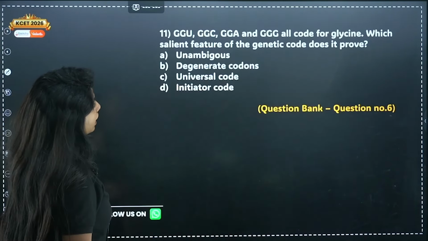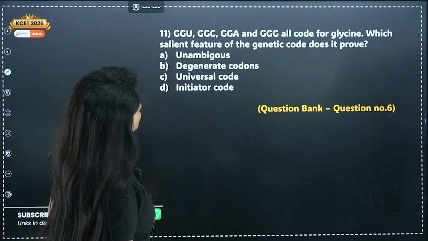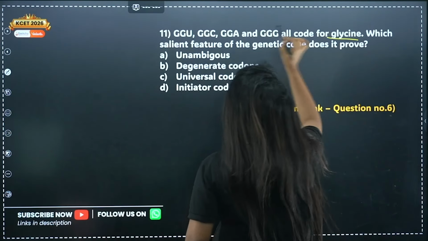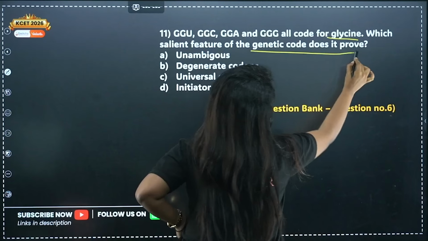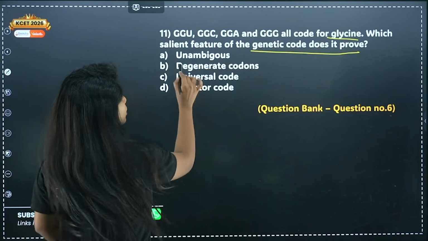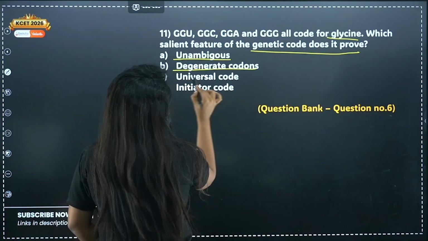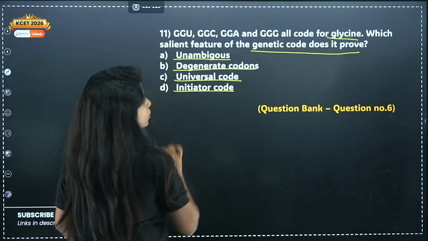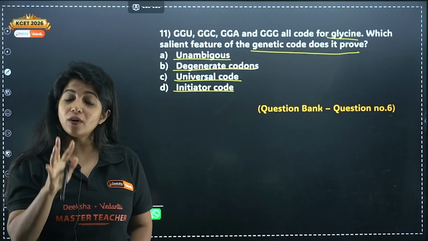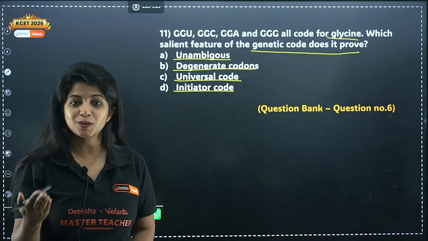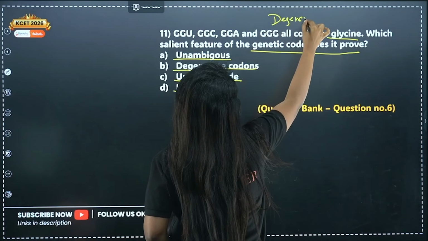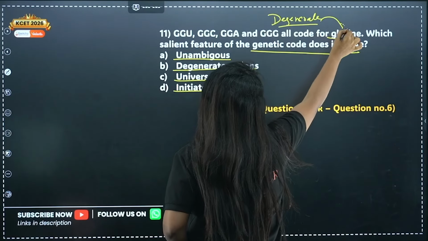The first question that we have is GGU, GGC, GGA, GGG all code for glycine. Which salient feature of the genetic code does it prove? Unambiguous nature, degenerate codons, universal code, initiator code. Four codons coding for the same amino acid. What feature does it show? It is degenerate. Degenerate, multiple codons, one amino acid.